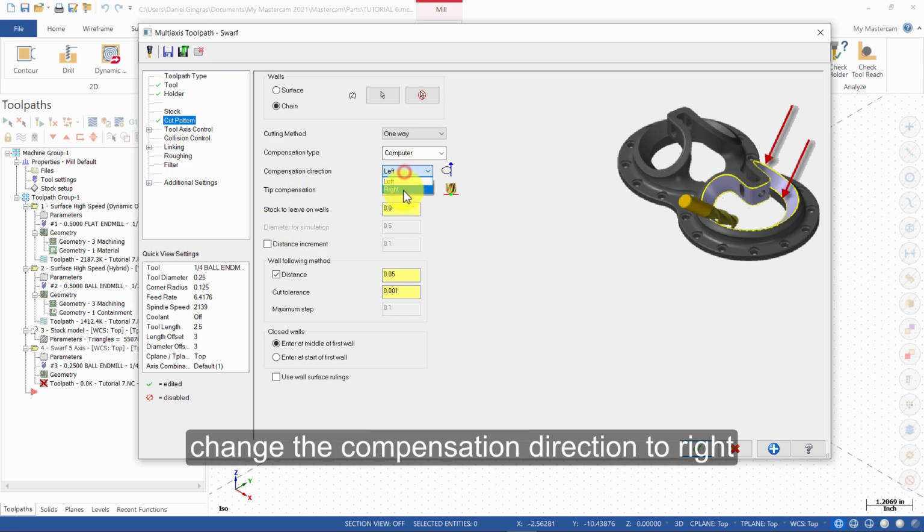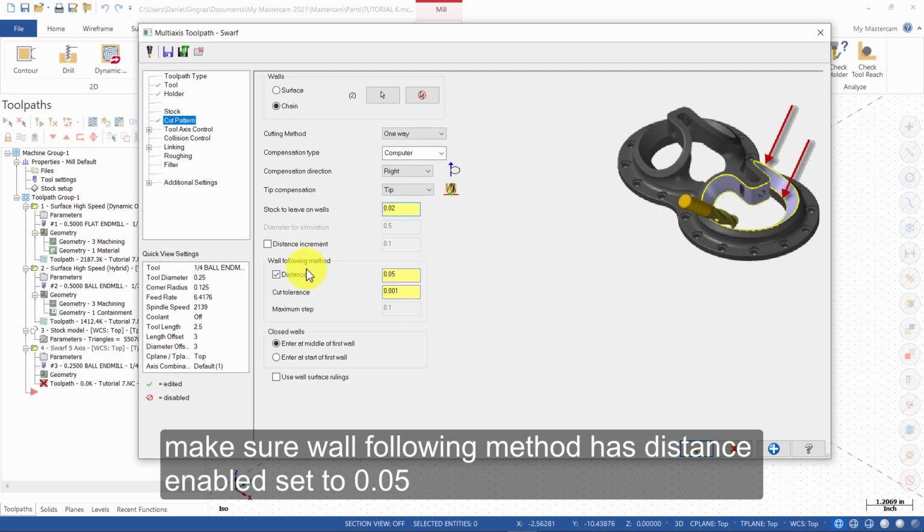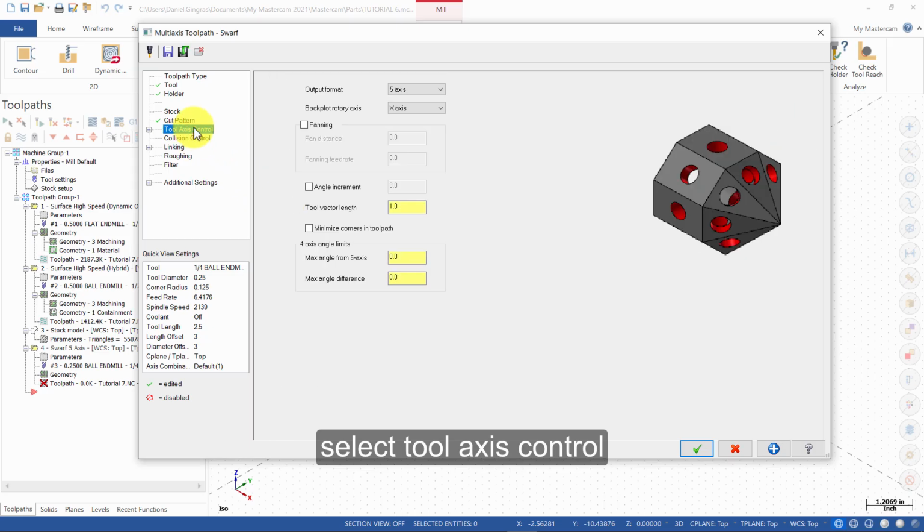Change the compensation direction to right. Change the stock to leave on walls to 0.02. Make sure wall following method has distance enabled. Set to 0.05. Select tool axis control. Enable fanning.